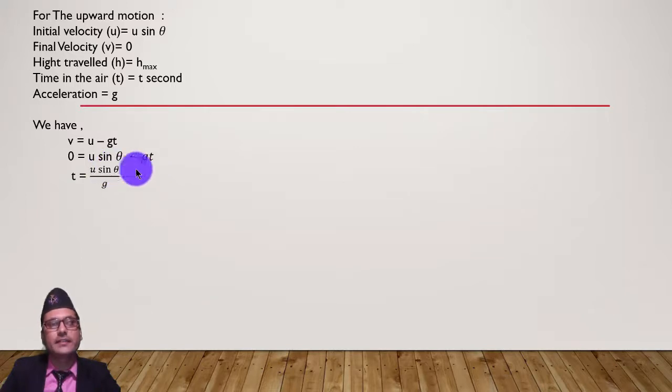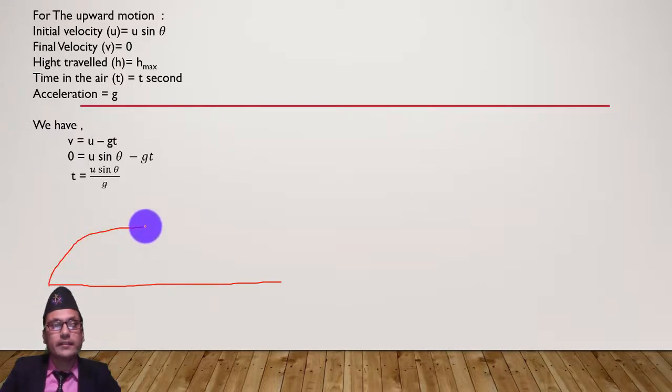T equal to u sin theta by g. This is the time for reaching the projectile at maximum height. But what is the time for the whole motion? It is the double of it, because look here, if we throw something into the air, then this is the t for maximum height.